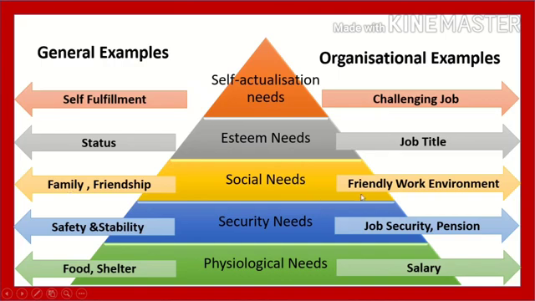By offering a friendly work environment and assigning work in groups, the organization can satisfy social needs. At the fourth level, esteem needs. That means you want to have a status in the organization as well as in society. And the organization can satisfy this need by offering job titles.